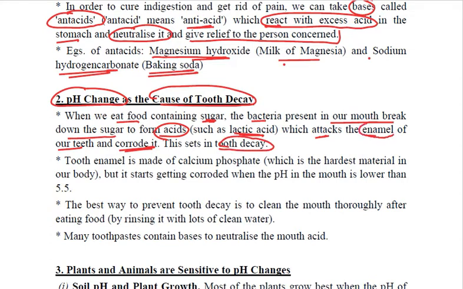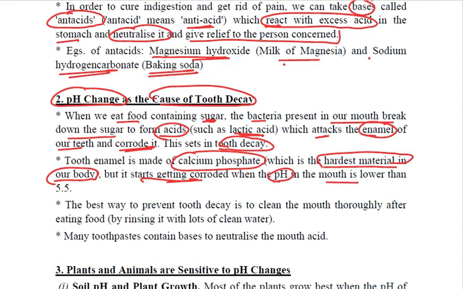Now this tooth enamel, you need to learn that it is made up of calcium phosphate. Why do we need to learn it? Because this calcium phosphate is the hardest material in our body. But even then, it starts getting corroded when the pH of the mouth gets lower than 5.5, and that is why it causes tooth decay.